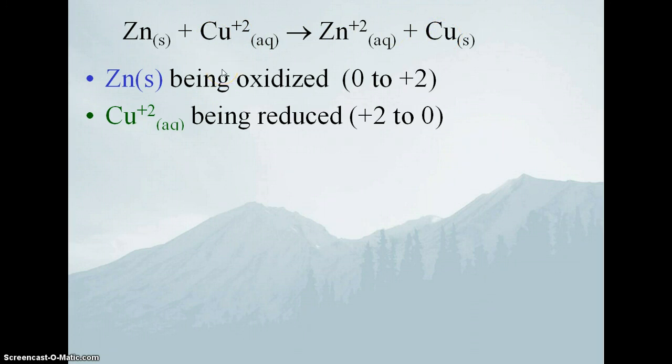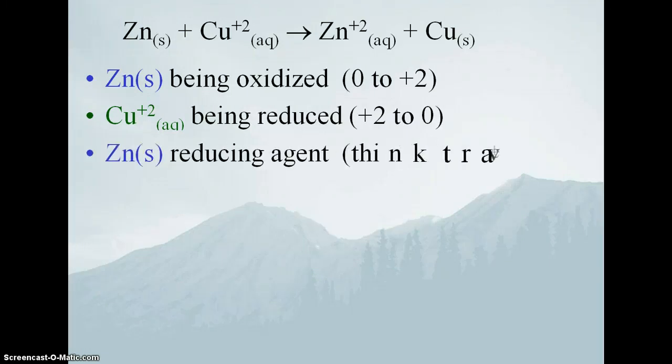Hint, hint, quiz question. You have to be crystal clear when you're asking who's being oxidized, who's being reduced. You have to say exactly who is being oxidized. Well, in this case, solid zinc is being oxidized and copper +2 ion is being reduced. We also have another name for these two species. Solid zinc is what is known as the reducing agent.